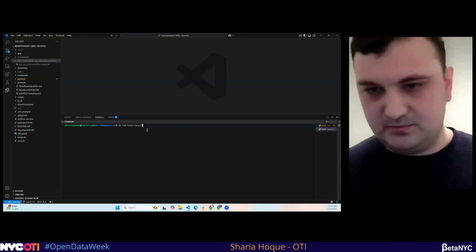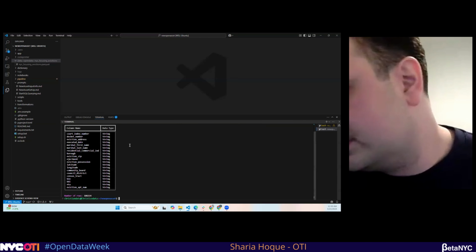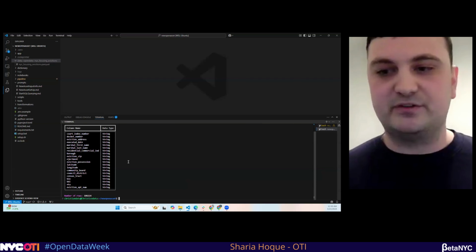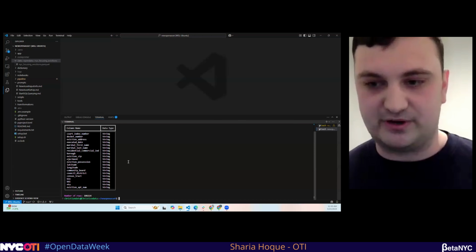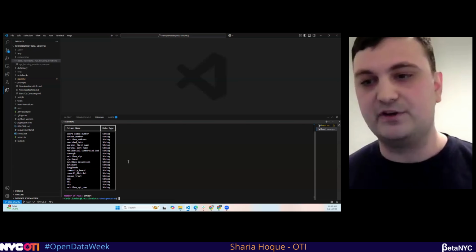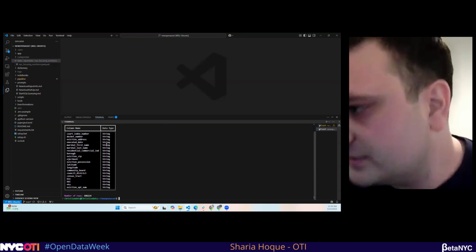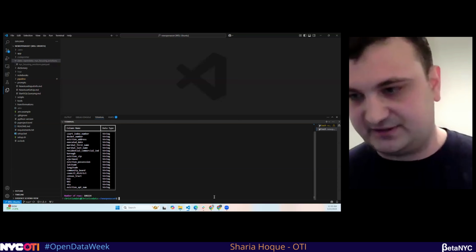So this simple tool I made, FP, show Parquet, is literally just meant to show the schema of the Parquet file you're downloading. A common thing that happens with Socrata is when they send you the data, it's going to be all strings, which is annoying because a lot of the queries involving numbers or dates aren't going to work very well. So we're going to make an asset-specific processing function to fix this.